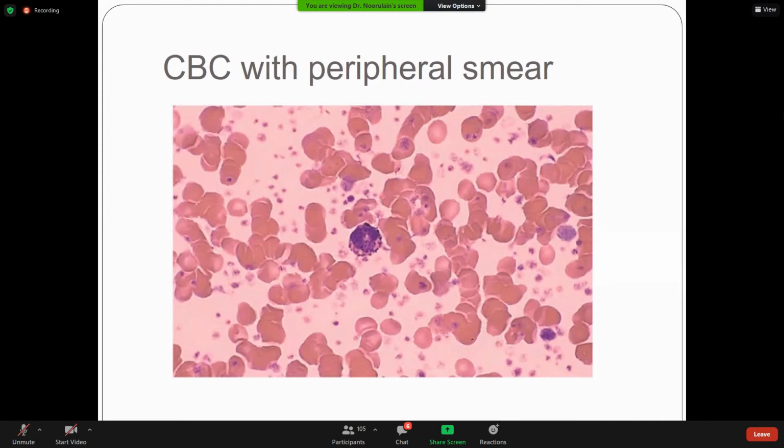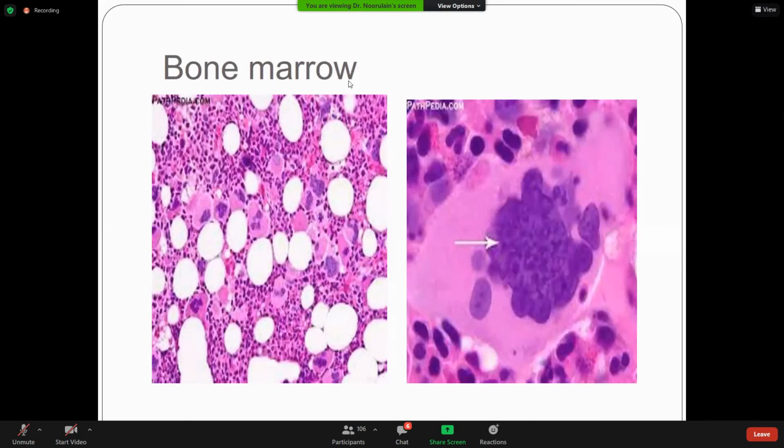The CBC shows normal hemoglobin and normal TLC, WBC count, with increased platelet count. Yes, normal hemoglobin and increased platelet count in essential thrombocythemia. The defect is in the megakaryocytic lineage. When you see the bone marrow findings, they show normal erythroid lineage, normal erythropoiesis, and the myeloid lineage showing all stages of differentiation and maturation.